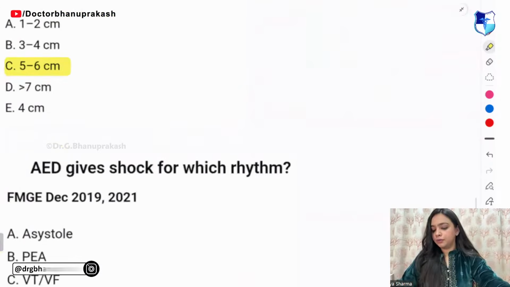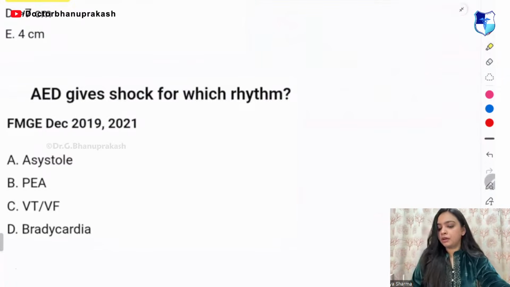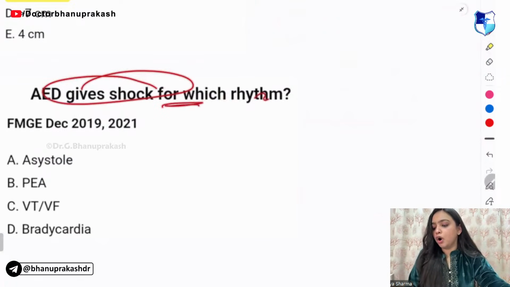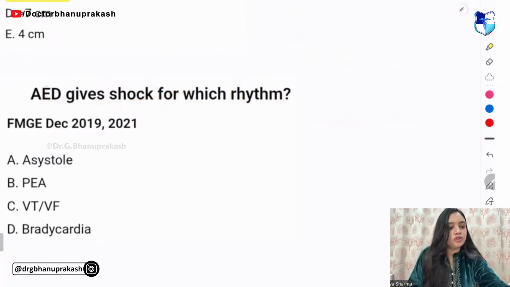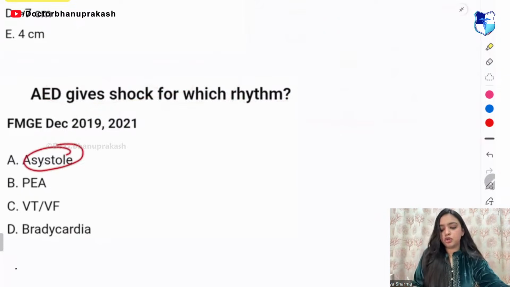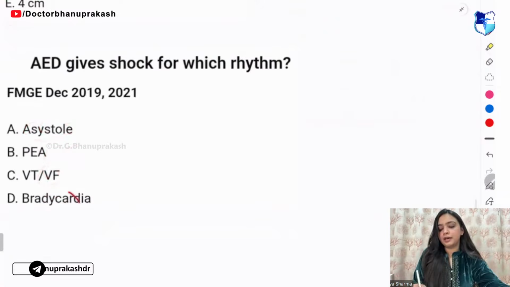So now, guys, tell me this. AED gives shock for which rhythm? Asystole, PA, ventricular tachycardia, ventricular fibrillation, or bradycardia.